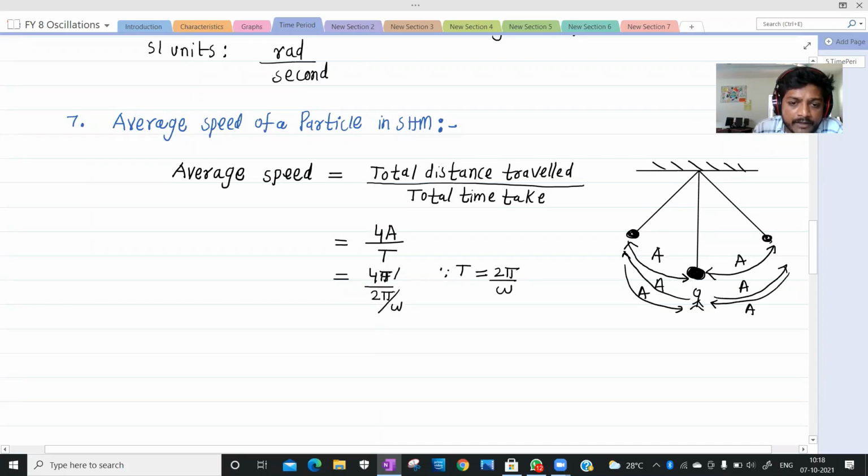This is 4A, that equals 4A by 2 pi by omega, which is 4A omega by 2 pi. The 2 gets cancelled and remaining we have 2 by pi into omega into A.